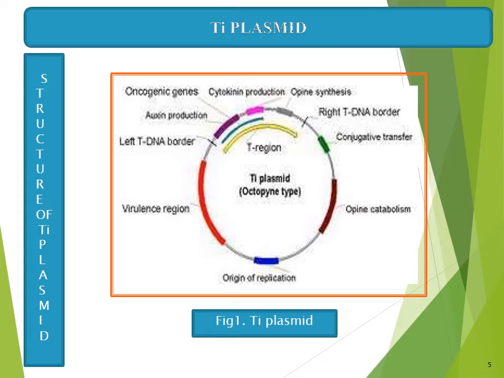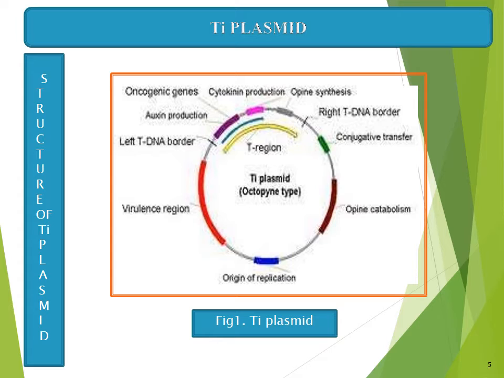In between these two borders, you can see auxin synthesis genes, cytokinin production genes, oncogenic genes and opine synthesis genes. You know that normally auxin and cytokinin are plant hormones synthesized by the plants for their growth and proliferation.